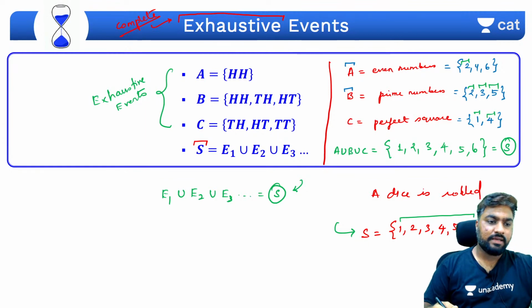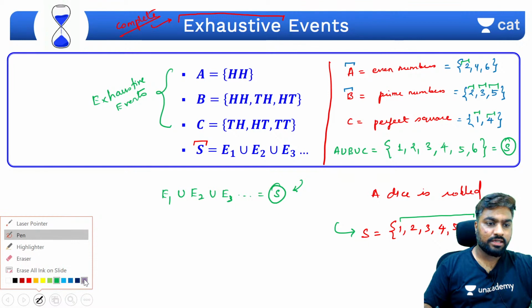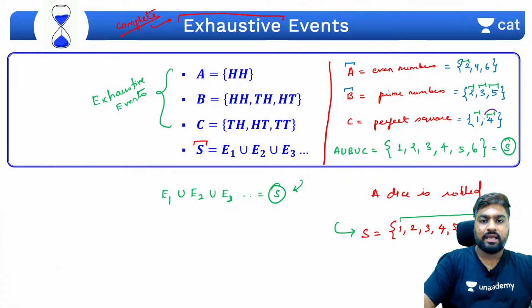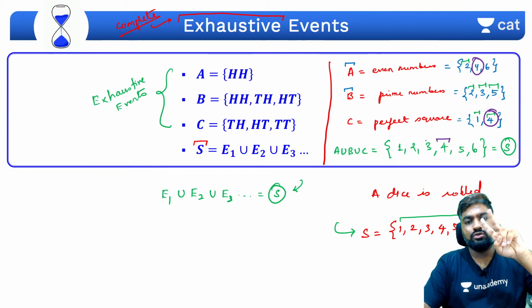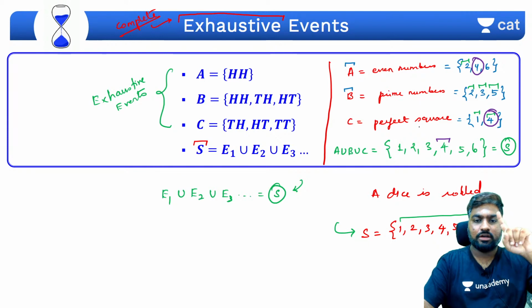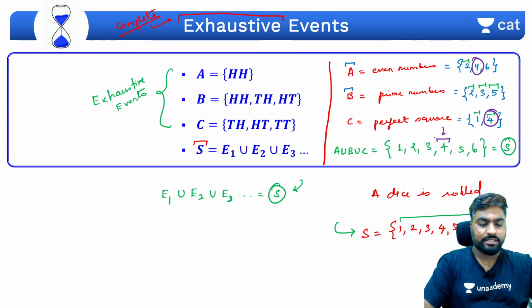Appearing only once meaning, see if you notice, 4 appears 2 times, 1 times, 2 times. So you are only taking it once. 4 comes 2 times here also, but you are only considering it once, no duplication. Okay?